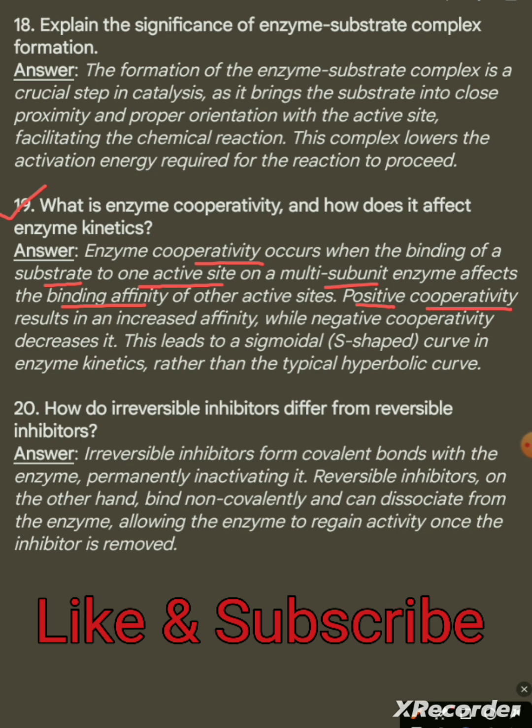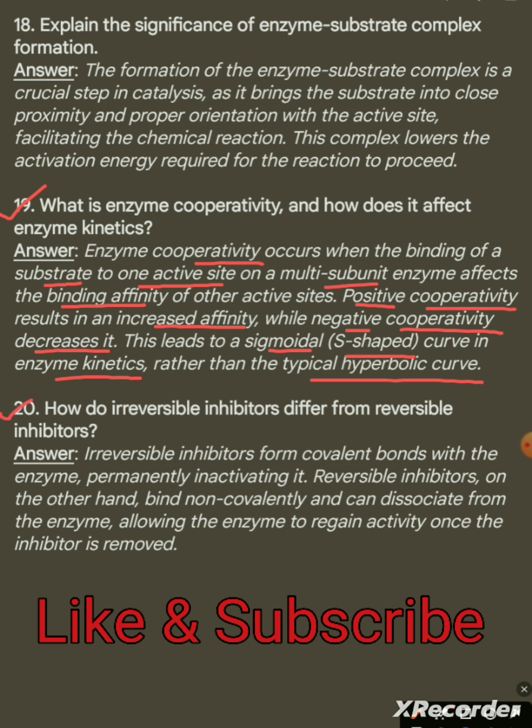Positive cooperativity results in an increased affinity while negative cooperativity decreases it. This leads to a sigmoidal S-shaped curve in enzyme kinetics rather than the typical hyperbolic curve.